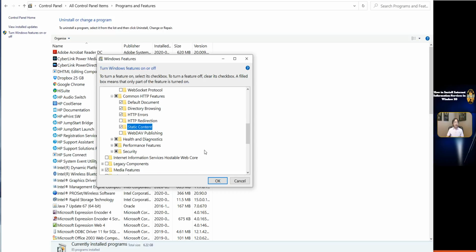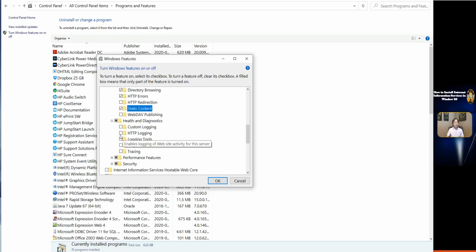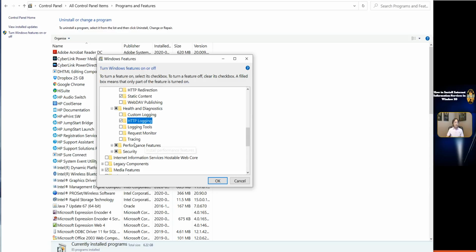Click Health and Diagnostics to expand it. Check the checkbox of HTTP Logging. Click Performance Features to expand it.